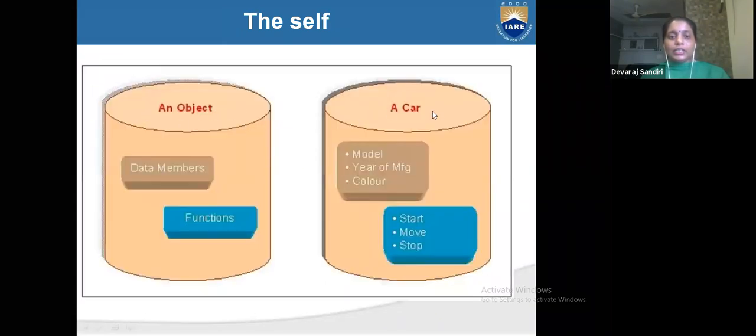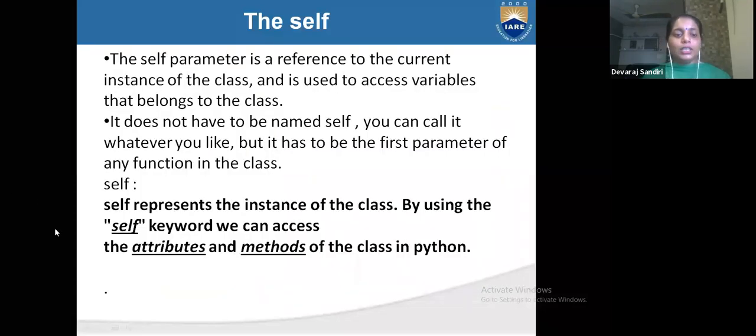A car is an object, and its data members are the model of the car, year of manufacturing, and color. Functions are how it starts, its speed, and its functionality. And what is the self variable? Self is a parameter, a reference to the current instance of the class. Self will call the current instance of the class,